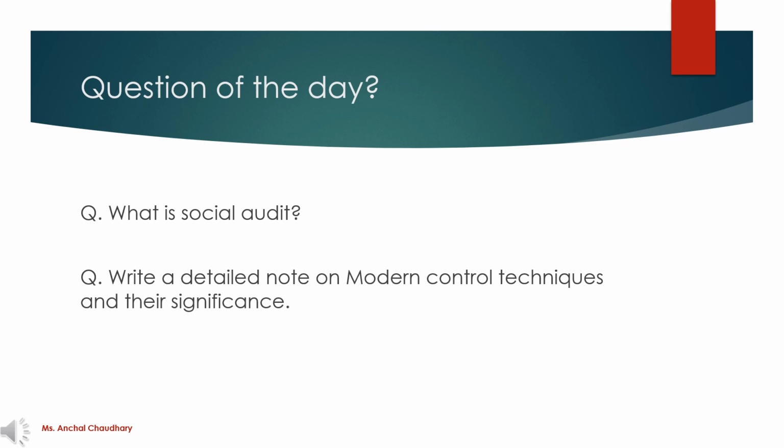So students, that's it for today's lecture, and here your unit 4 has been completed. So here are the questions related to your unit 4. What is social audit? It has been asked in your previous year exam. Write a detailed note on modern control techniques and their significance. So you have to solve both of these questions, and if you face any kind of difficulty in solving these questions or you have any query regarding your unit 4, then do let me know. I will try to arrange a doubt session for you and there I will clear all your doubts.